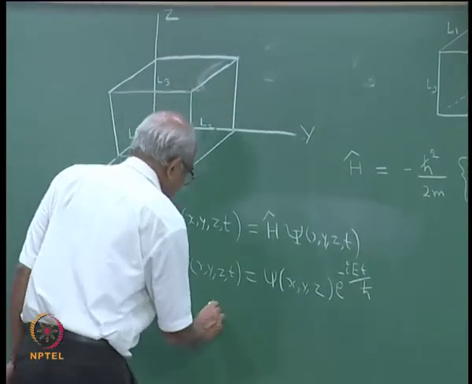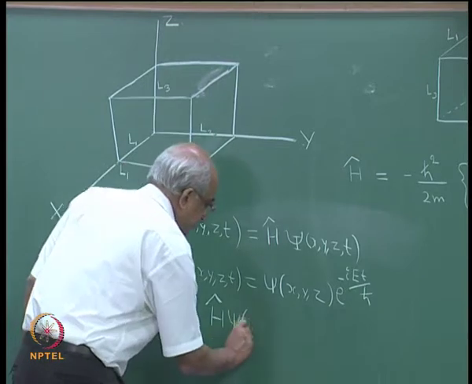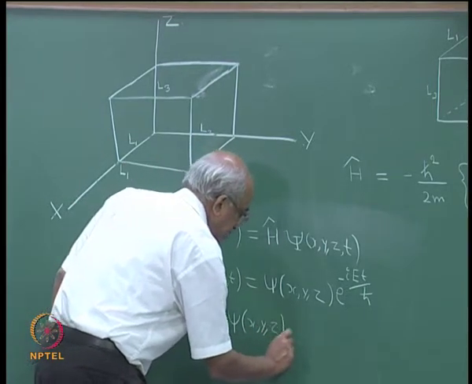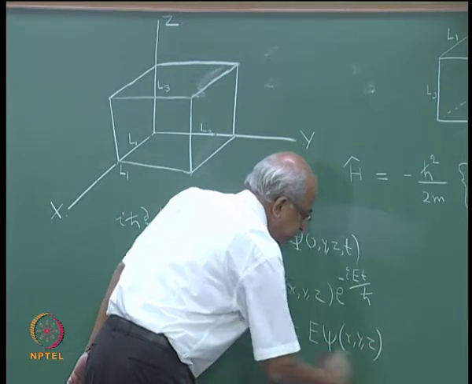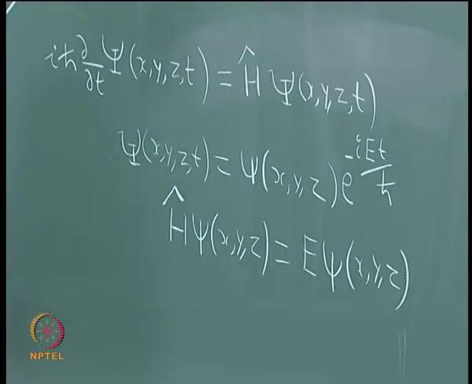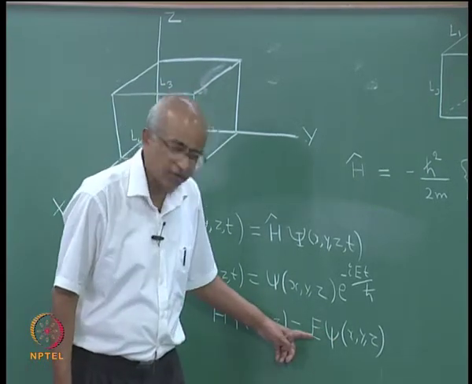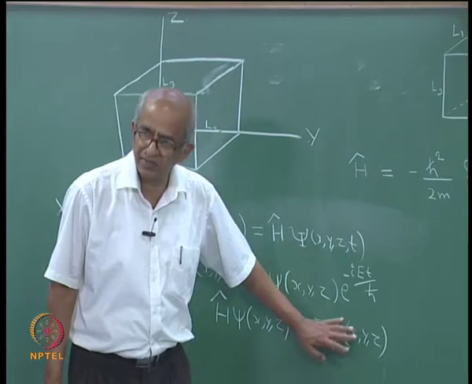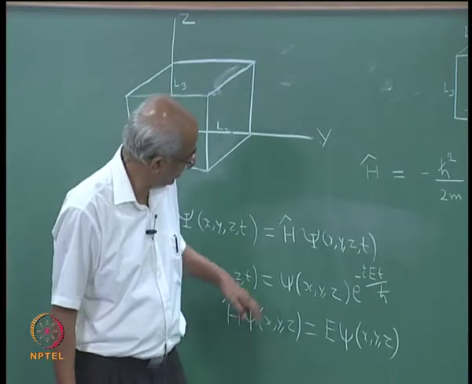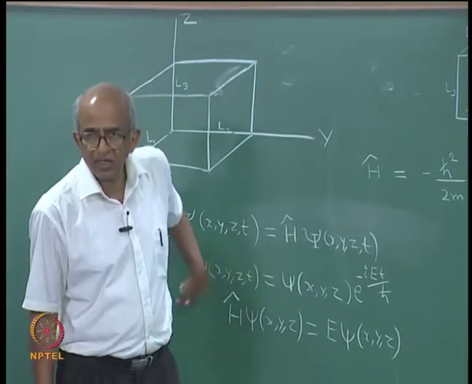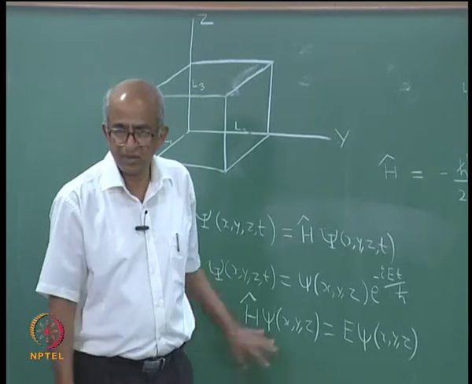The answer is that you have to look at the simpler equation, the time independent Schrodinger equation, which says that H psi must be equal to E psi. So, if you can find the solutions of this equation, which essentially means that you have to find the eigenvalues of the Hamiltonian operator and the corresponding eigenfunctions, then any given eigenfunction of the Hamiltonian operator may be put in here and you will get a solution of the time dependent Schrodinger equation. That is what we have learned till now.